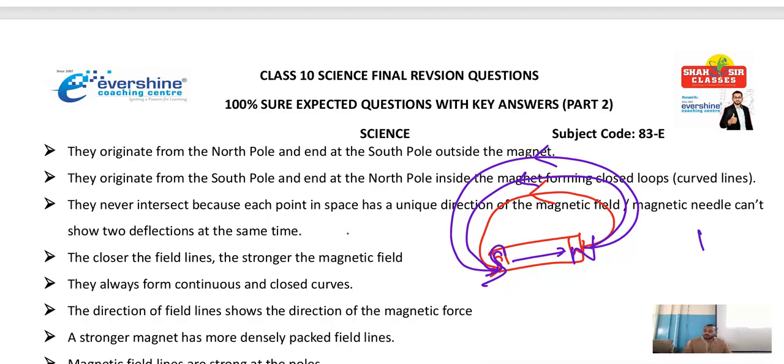Sometimes they may ask you one more question. Let me say these are two different magnets. Now they may ask you, among both the figures A and B, which figure has high magnetic field? A or B? B. Very good. Why? Because, can you see this closeness? Can you see the gap between two magnetic fields here? The less the gap, the higher the magnetic field.